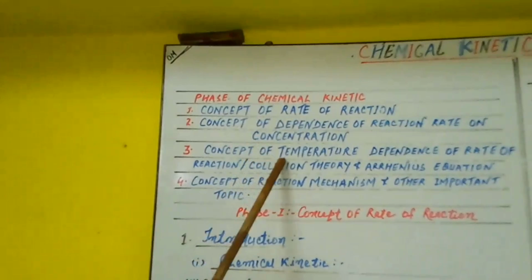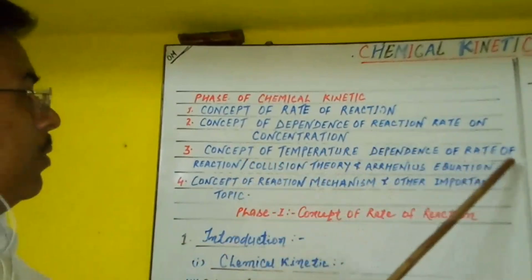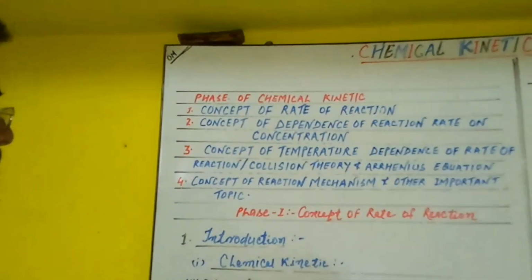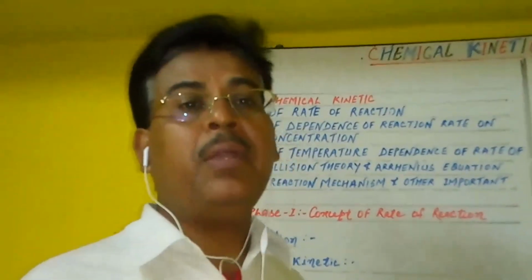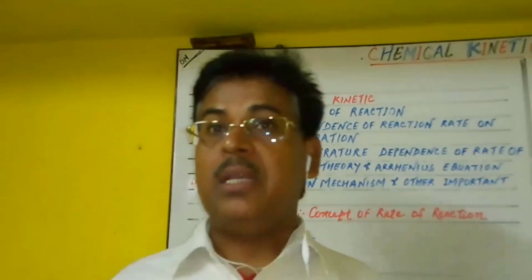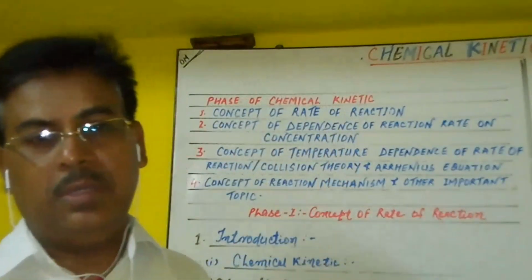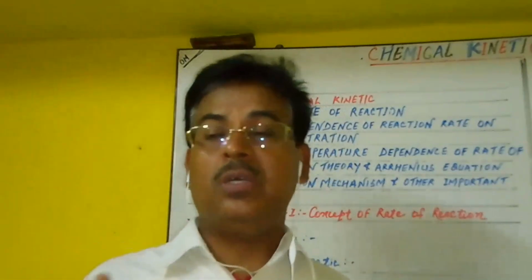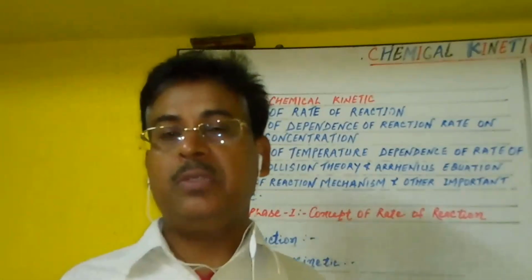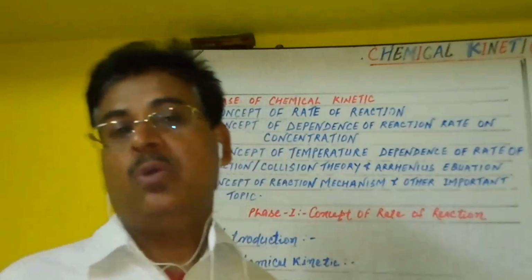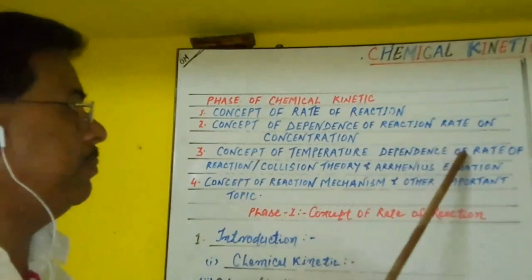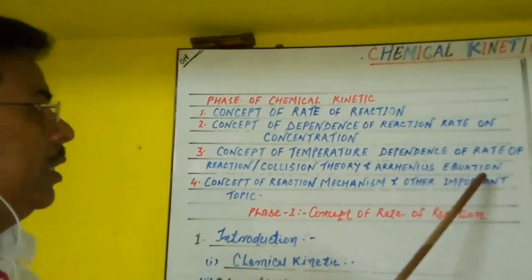Third phase, the concept of temperature dependence of the rate of reaction. In other words, the collision theory and Arrhenius equations. In this phase, we discuss the effect of temperature over the rate of reactions, temperature coefficient, and ultimately the collision theory, activation energy, threshold energy, and we derive a mathematical equation, the Arrhenius equation, which accounts for the effect of temperature over the rate of reaction. So we discuss these things in the third phase, the concept of temperature dependence of the rate of reaction, collision theory and Arrhenius equation.